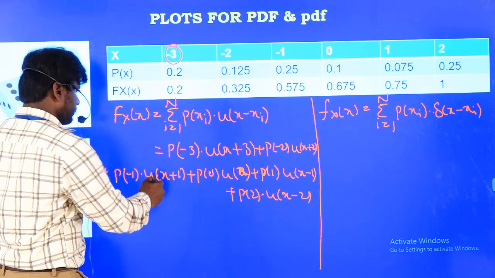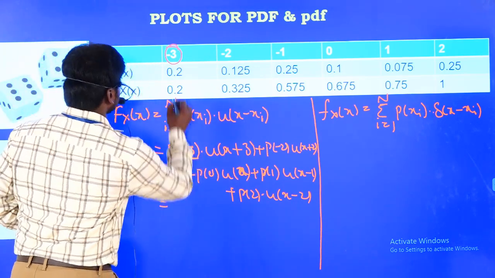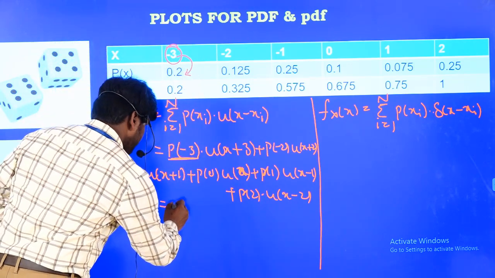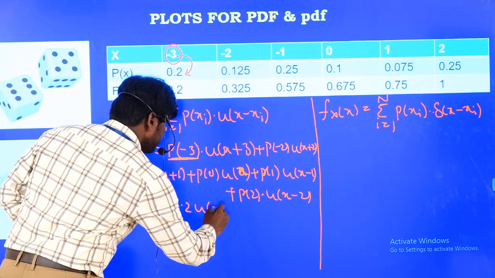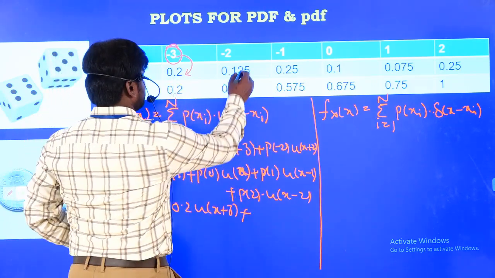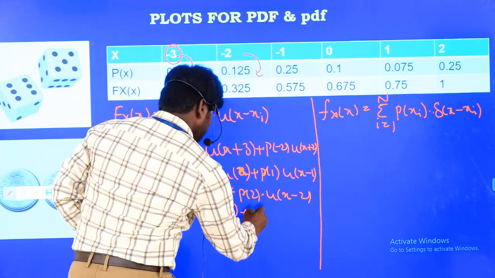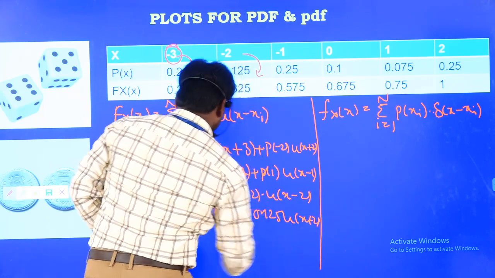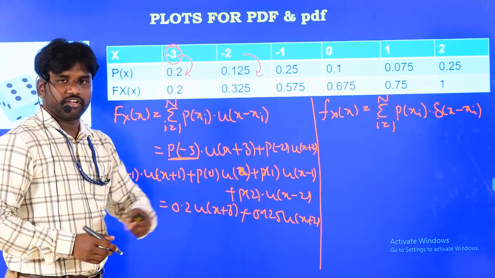Within this, what is the probability of minus 3? The probability is 0.2, so simply I can write 0.2 into u(x plus 3). What is the probability of minus 2? This is 0.125 into u(x plus 2). And so on, you have to write all the remaining values.